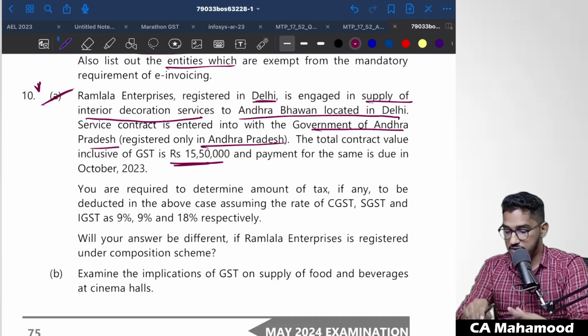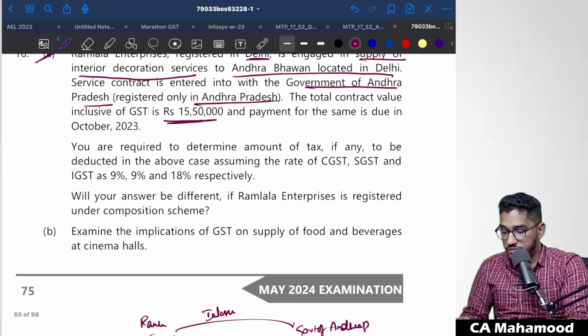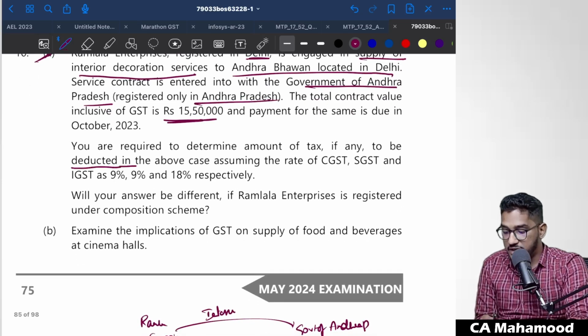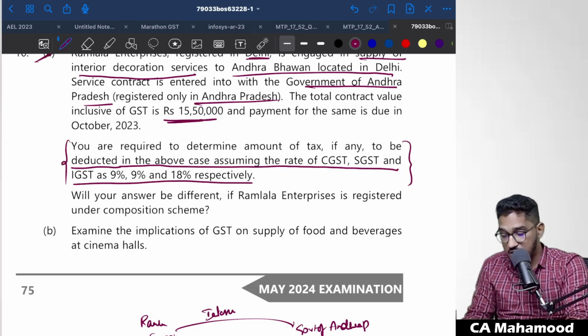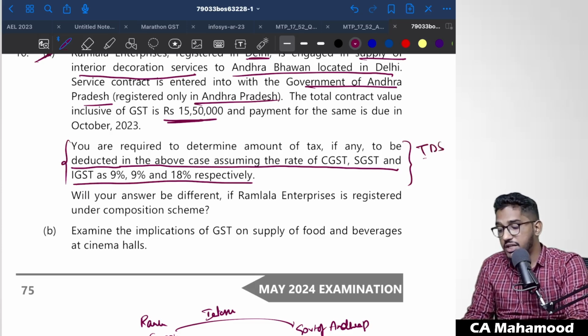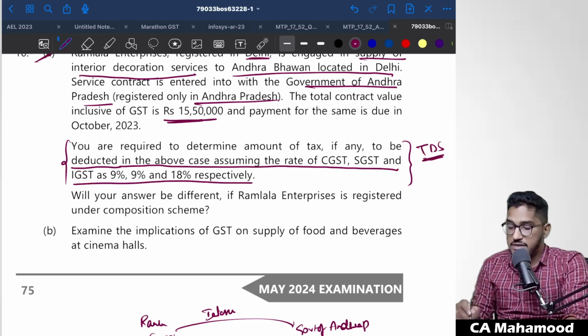Now, what is happening next? Let us have a look. You are required to determine the amount of tax, if any, to be deducted in the above case, assuming the rate of CGST and SGST and IGST are 9%, 9% and 18%. Now they are coming to the point. They are asking you to determine, in the given case, is there any requirement to deduct TDS? First, let us try to answer this question.